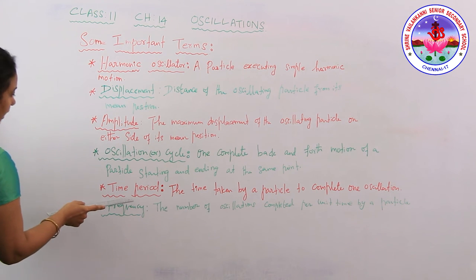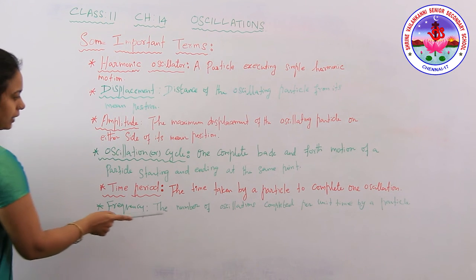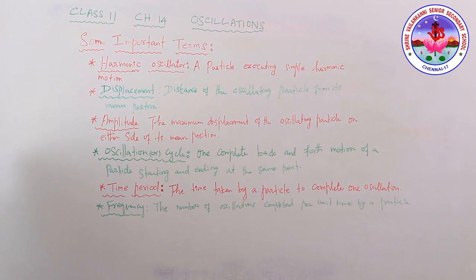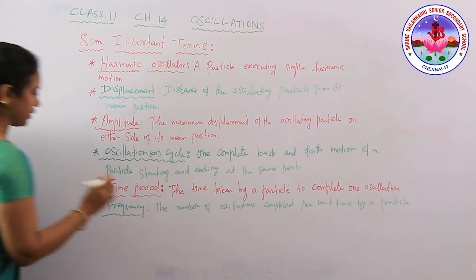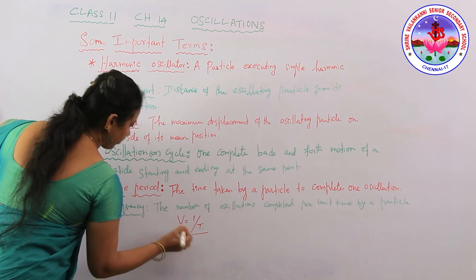The frequency is the number of oscillations completed per unit time by the particle, that is nu, which is equal to 1 by T, right?